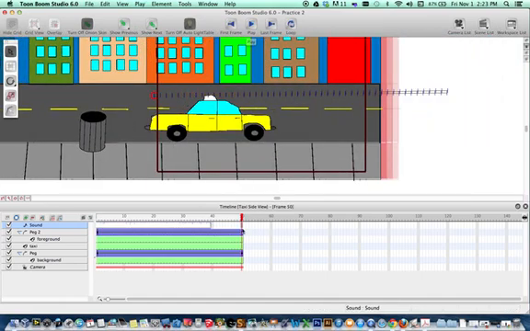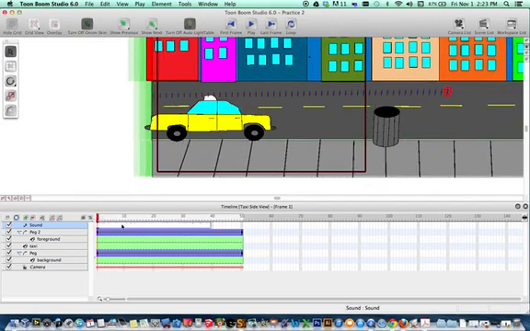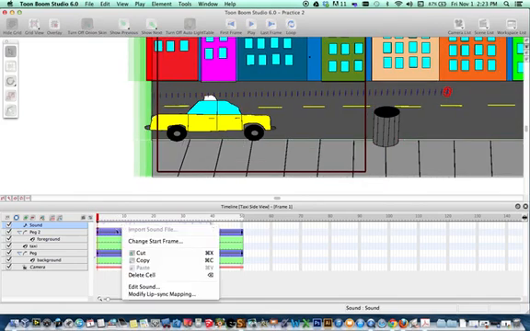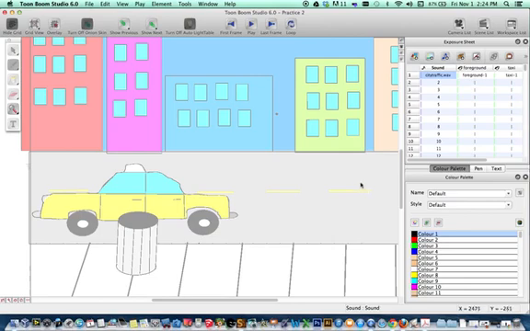Okay? Now, the other thing we're dealing with is that the sound effect is not as long as our scene. So what we want to do is change the length or add frames to that sound effect. So I'm going to go back to the drawing mode, and here's what I'm going to do. I'm going to select this sound. Actually, I'm going to select all the frames in that sound.